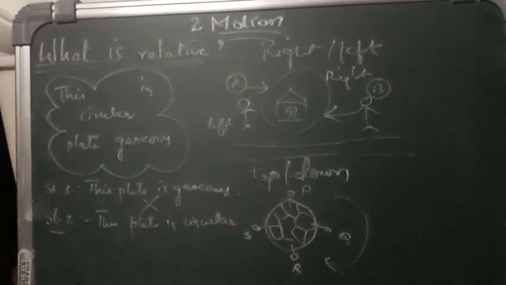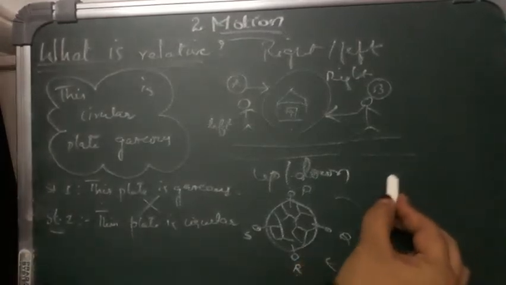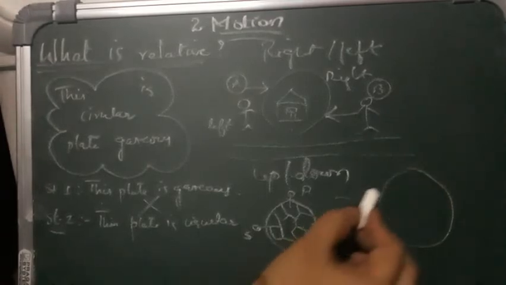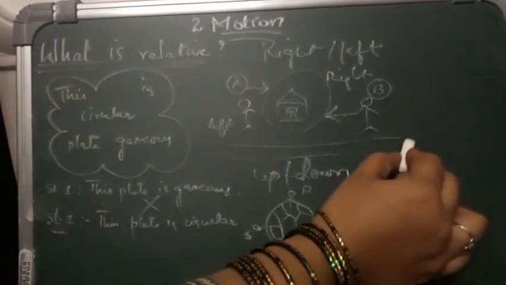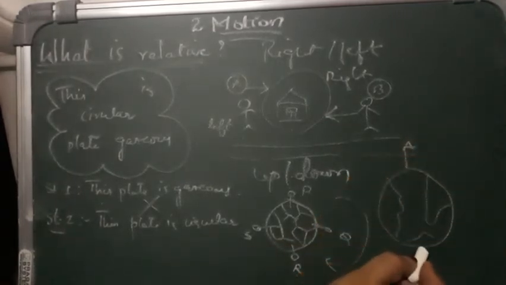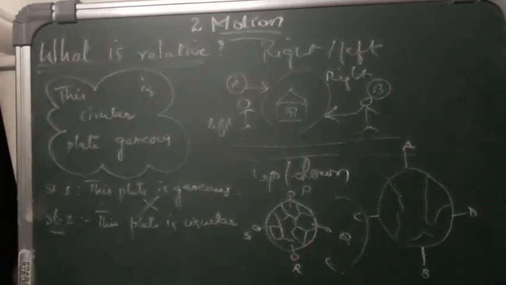So depending upon the position, the objects appear at which side, which point. They change with the point of observation, isn't it? For example, take the earth. Suppose this is the earth, and a person A is standing here, person B here, person C here, and person D here.